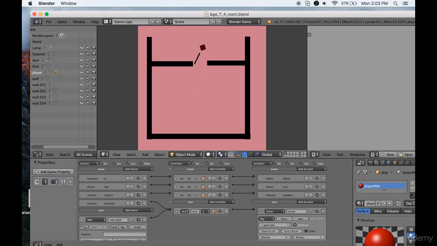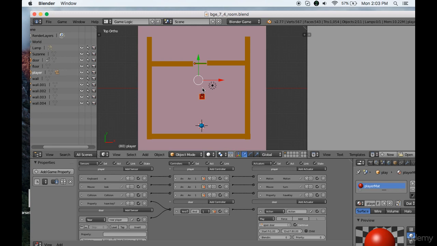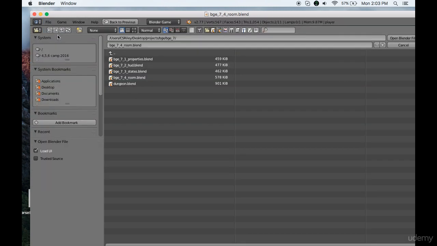So we learn things about properties and how to control animations and how to tell if I've picked something up and how to manage inventory and all those kinds of things that we may want to have to make a compelling, interesting game. Good stuff. Good stuff, all of it. There's much, much more we'll do there. We'll learn how to build a HUD so you can tell how many times you've shot a bullet. We'll build all kinds of cool stuff.